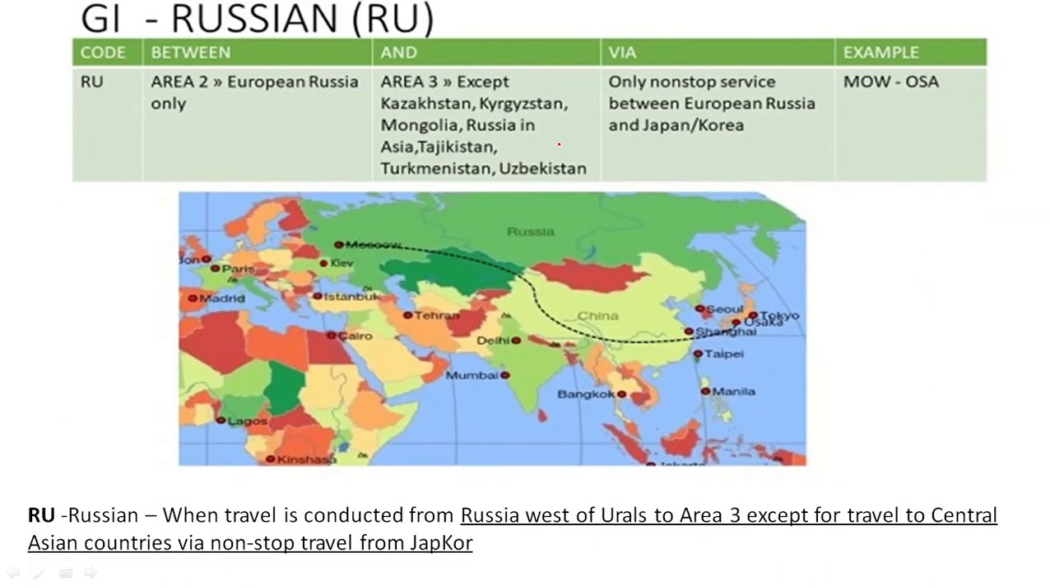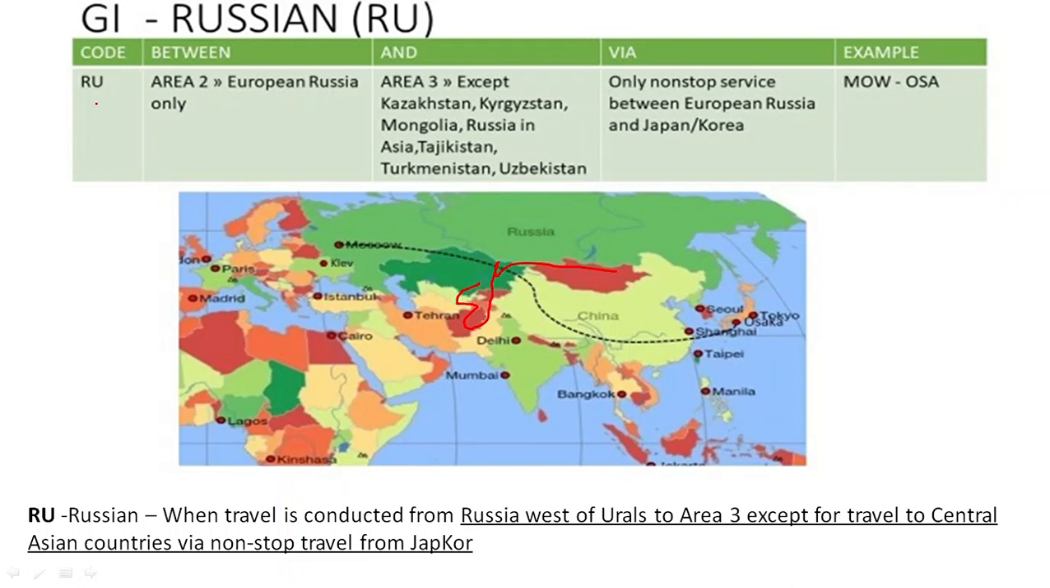Then we have Russian Union. For Russian Union, we have this, that it should be between Russia, west of Urals, to Area 3. Here we have Area 3, except travel to Central Asian countries by non-stop travel from Japkor, okay. So here we have the Central Asian countries like Mongolia, Afghanistan, Kazakhstan, Kyrgyzstan, Tajikistan, Turkmenistan.